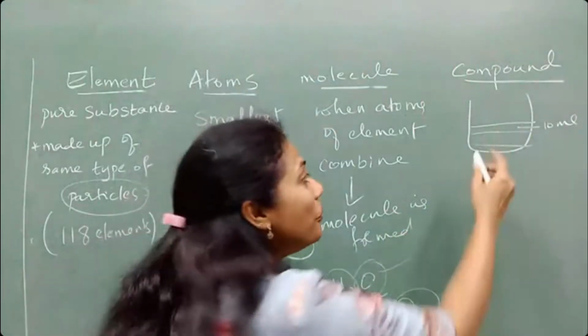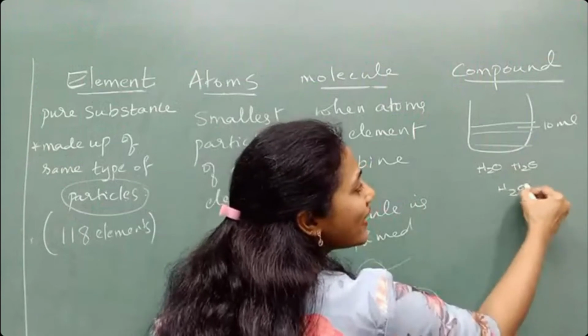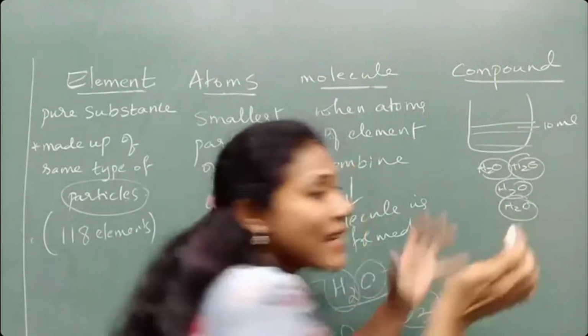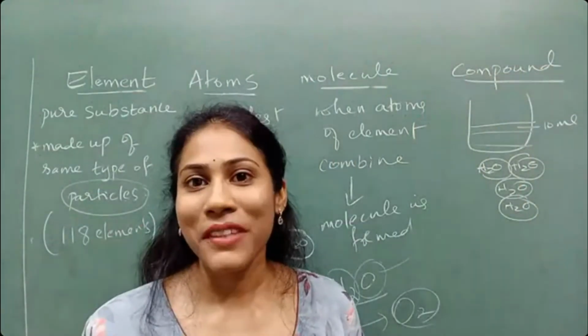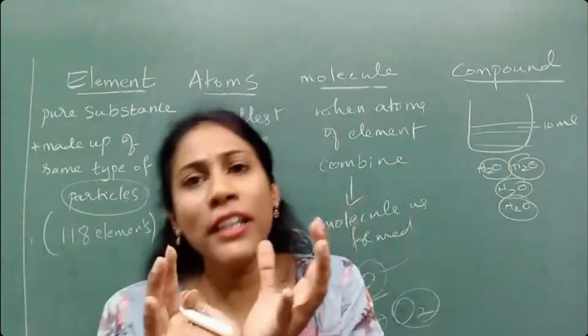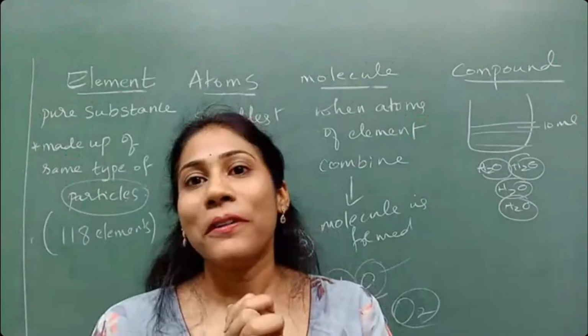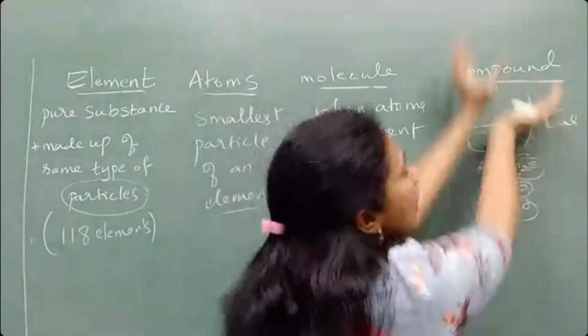You have crores and crores of H2O here. So a combination of molecules staying together is called a compound. When too many molecules stay in one place, that is called a compound. Molecule means single. So the whole 10 ml of water is called a compound.